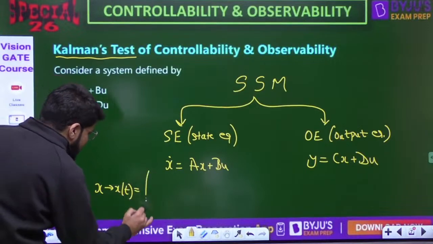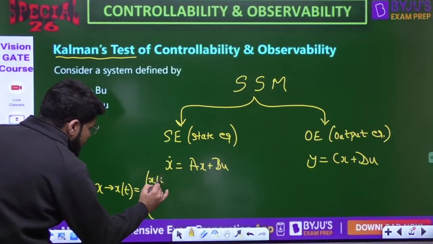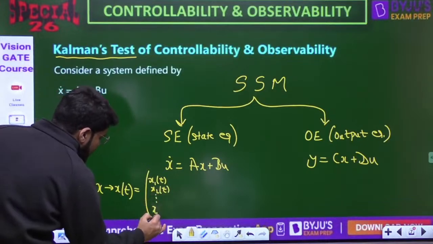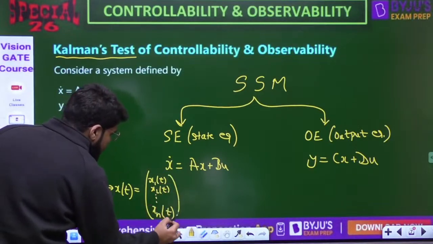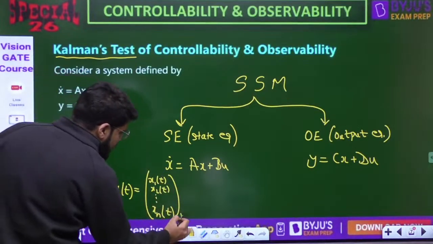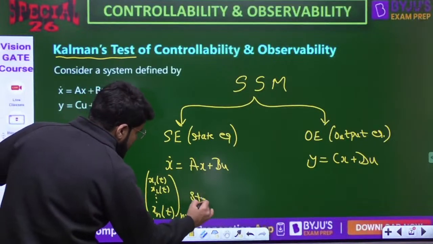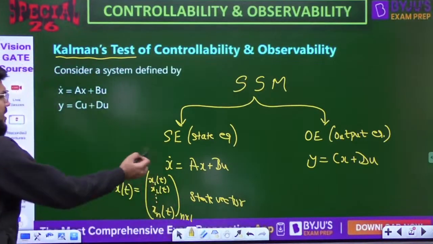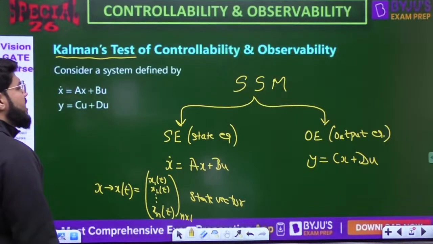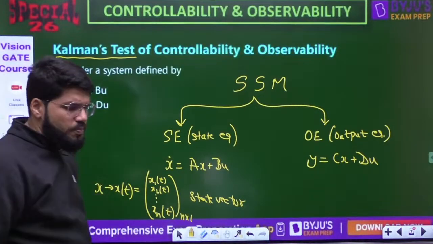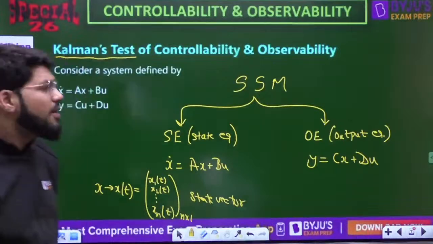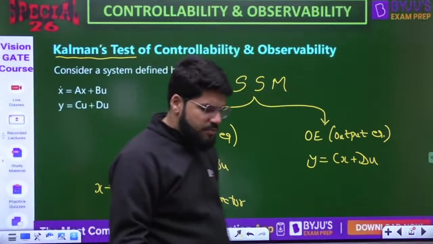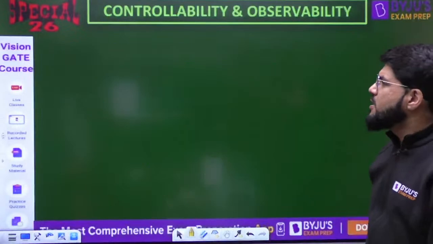That is a state vector containing all the states of the system, containing all the state variables of the system, that is x1 to xn. That is the n cross 1 state vector of the system. x dot is the derivative of the state vector. The state space model is always divided into two parts: state equation and the output equation. Now suppose you are given the state equation x dot equal to Ax plus Bu and the output equation y equal to Cx plus Du.